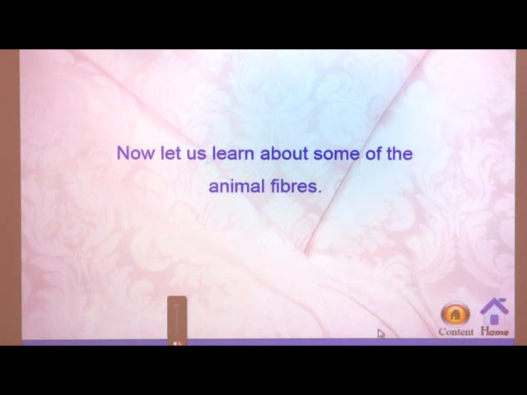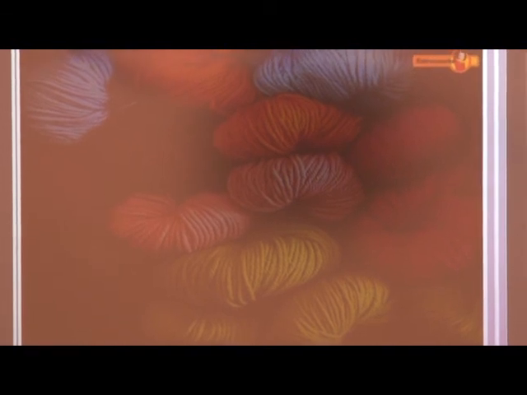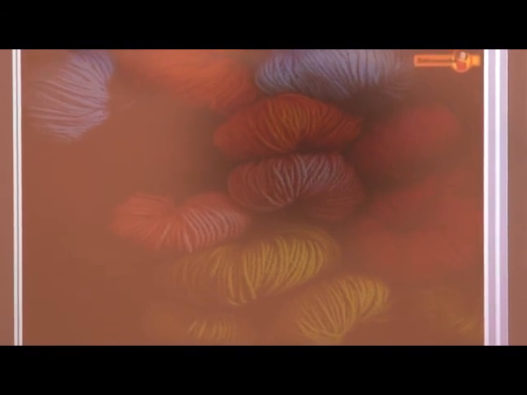We all know that wool type of fiber we are obtaining from yak, different types of sheep, and also different animals from which we can obtain wool. So let us know more about this wool fiber. One more animation is there to study this wool fiber. See carefully and I will explain it.